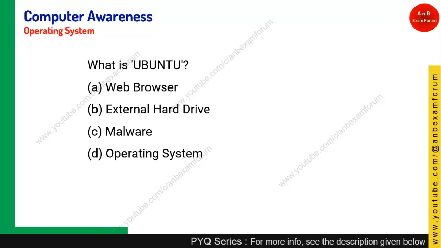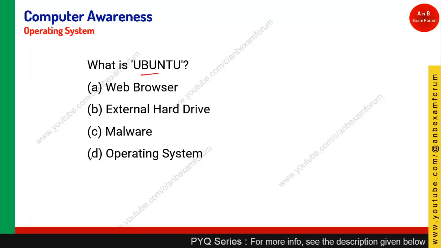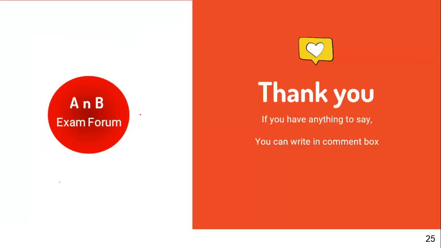Coming to the last question of this topic, what is Ubuntu? Throughout the video we have seen many times that Ubuntu is an operating system of the Linux flavor. Linux is one operating system and one flavor is Ubuntu. So Ubuntu is one of the operating systems. So option D is the right answer.